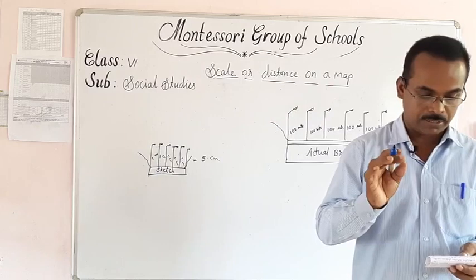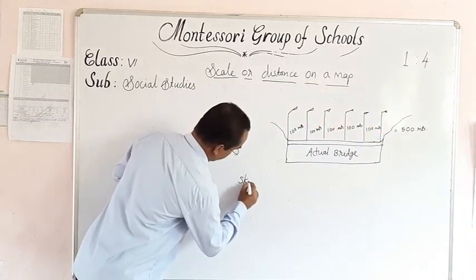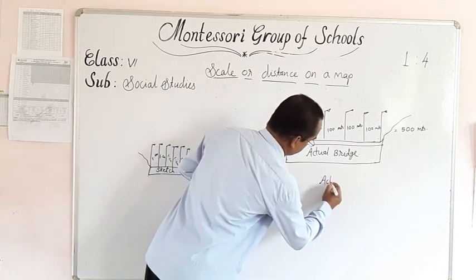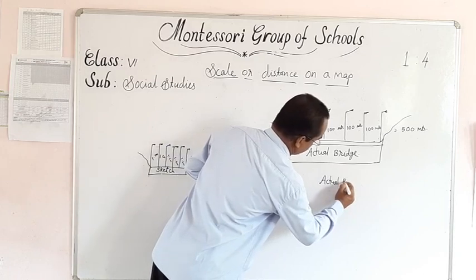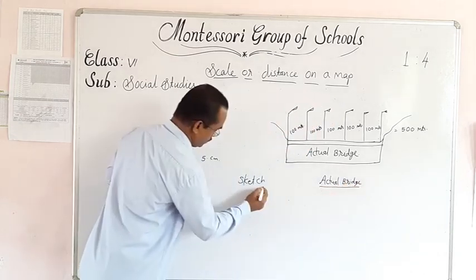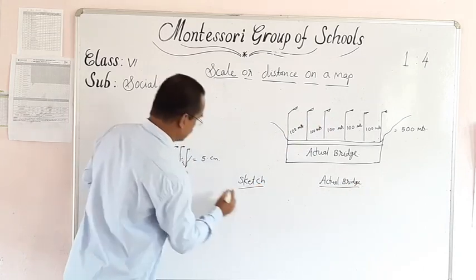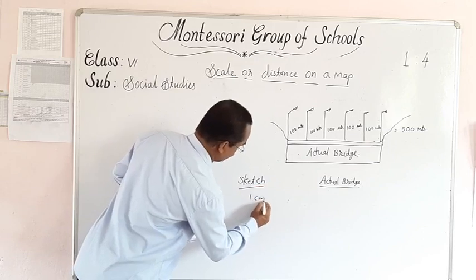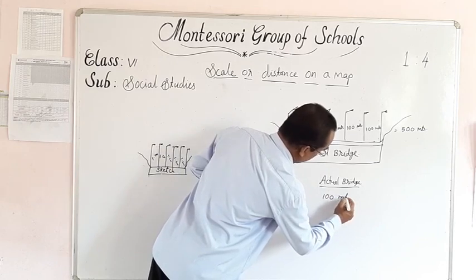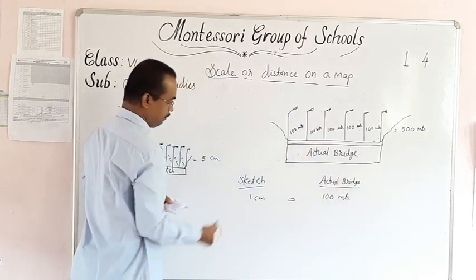Here the sketch, here the actual bridge. In the sketch it has taken 1 centimeter, for the bridge it has taken 100 meters. It means 1 centimeter is equal to 100 meters.